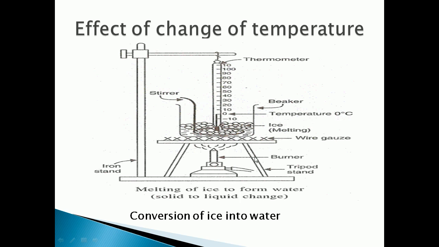Take about 150 grams of ice in a beaker and suspend a thermometer, as you can see in the picture, so that its bulb is in contact with the ice. Next, start heating the beaker on a low flame.